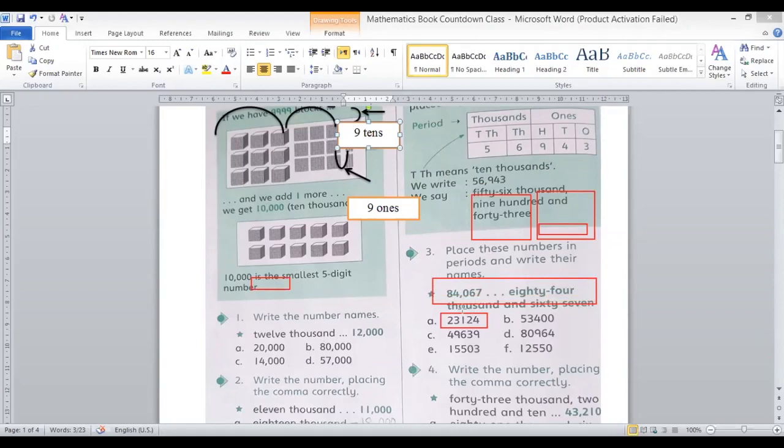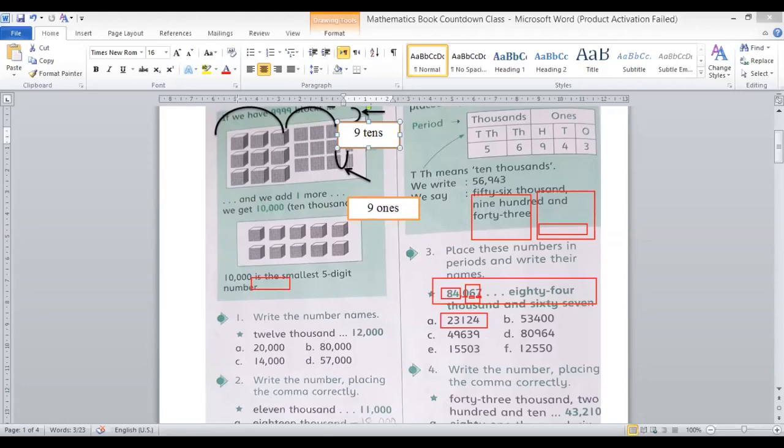After 84, there is a comma, then 3 digits. So start from here. This is first, second, and third. After the third digit, you have to put a comma. Then how do you read this? 84,000, 100 is missing here, and 67.